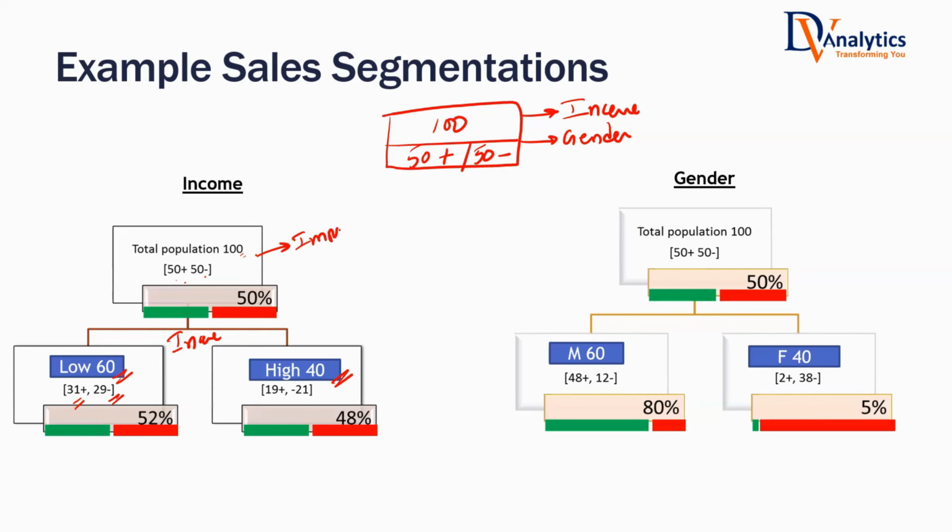As it is, if I say impure, it is impure. Why is it impure? Both the classes are there. Are you getting a feel of this impurity? If you have class 0 and class 1, both of them, then that is impure.